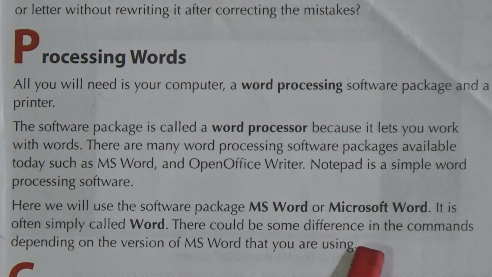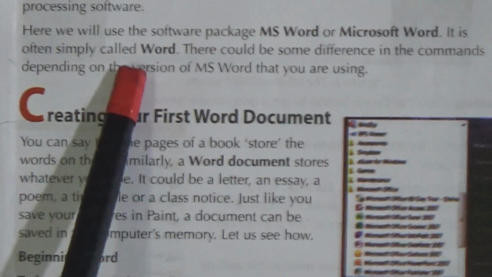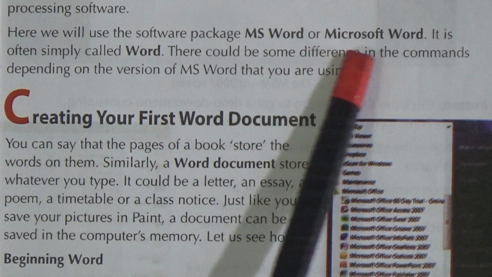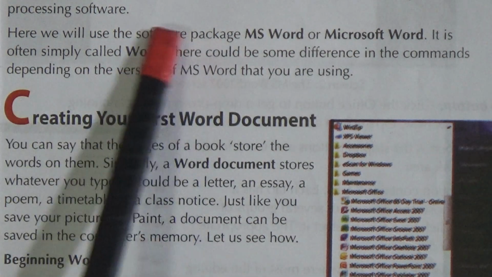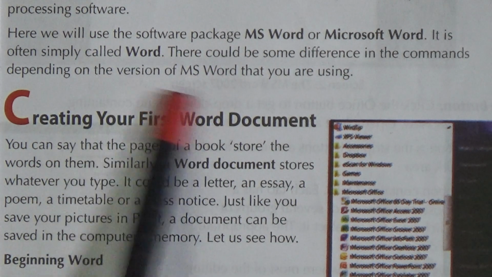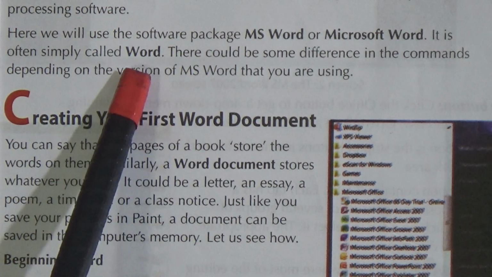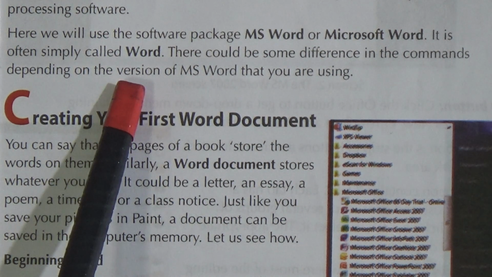There could be some difference in the commands depending on the version of MS Word that you are using. So in this chapter, MS Word will be discussed, and depending on the version, there can be some differences in the layout of the software.